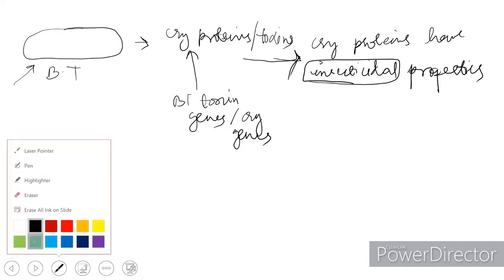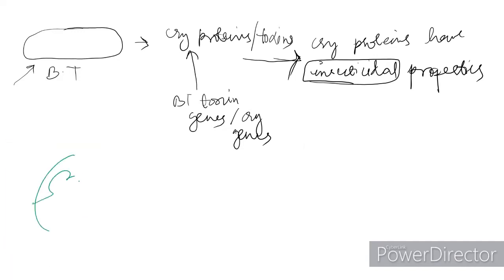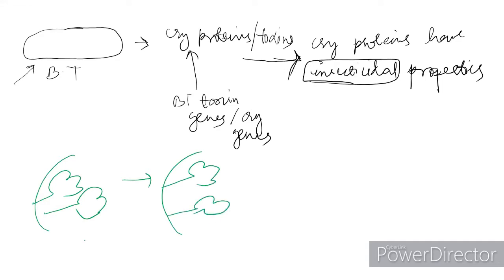So imagine we have a plant here, and this plant is being introduced with this cryoprotein. For example, we have introduced the cryoprotein, which is in the blue color.